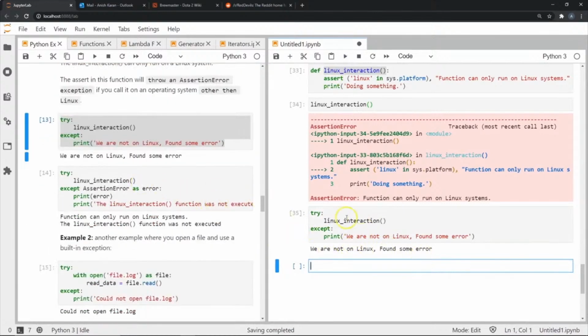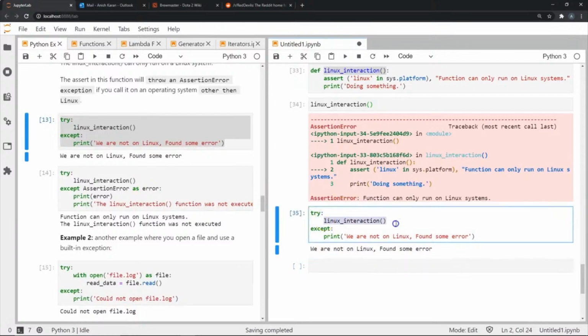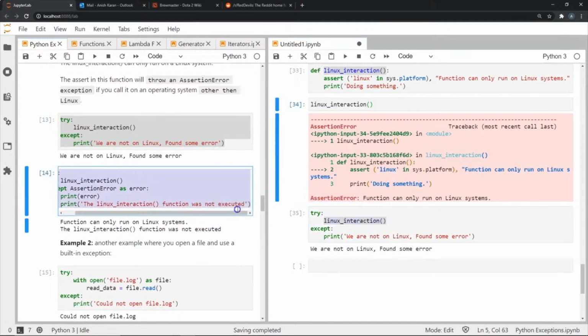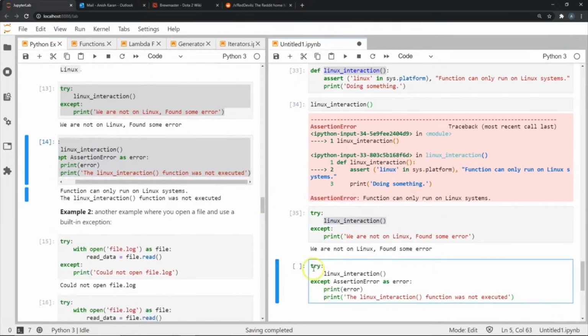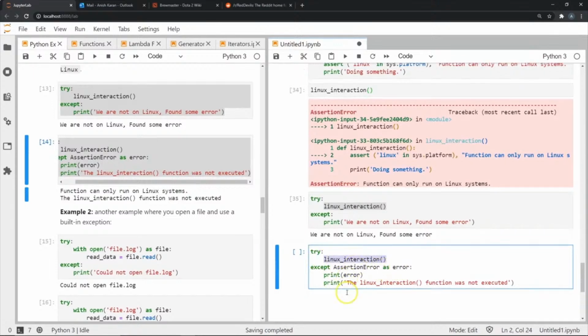Now what if we wanted to catch the error within this function itself, which was the assertion error? We can do that explicitly like this. So now I'm going to try, and it's going to catch an error in this. Now in the except block, I'm going to say the assertion error that we found in this function in the try block, we're going to use that in our except block.